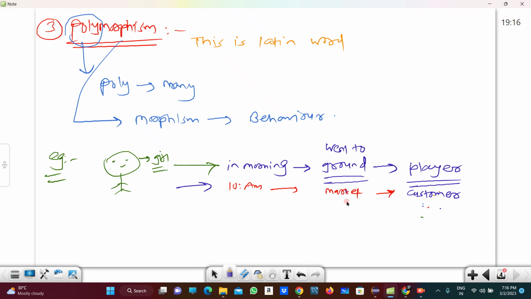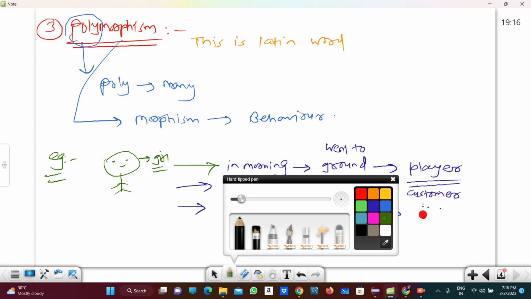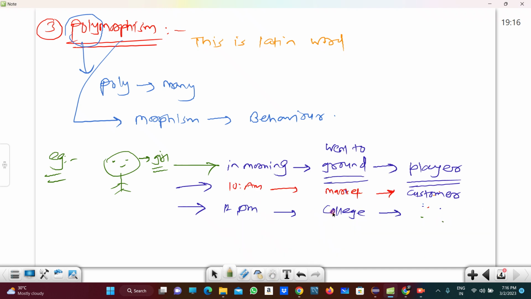Because in the market she is acting as a customer. And after returning from the market, at 12 p.m. she goes to college. In the college, the same girl, we can say, is a student, right?